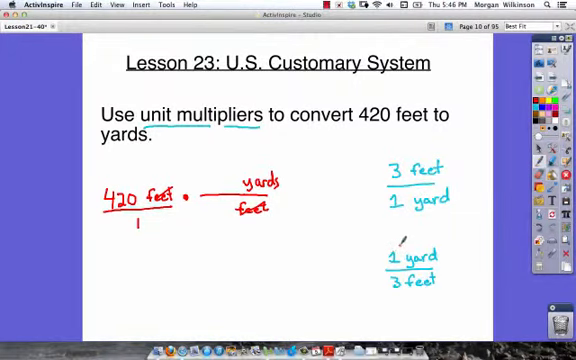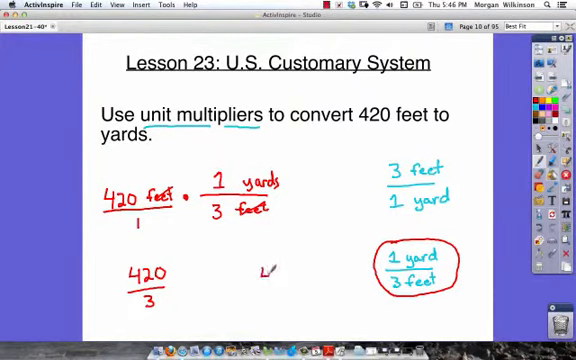Well, we have 1 yard and 3 feet. So in this example, we're using this unit multiplier. We have 1 yard, we have 3 feet. Now we can go ahead and figure out our answer. 420 times 1 is equal to 420. 1 times 3 is equal to 3. So we have 420 divided by 3 as our answer. Let's go ahead and figure out what that will be.